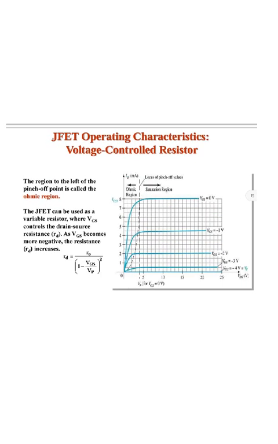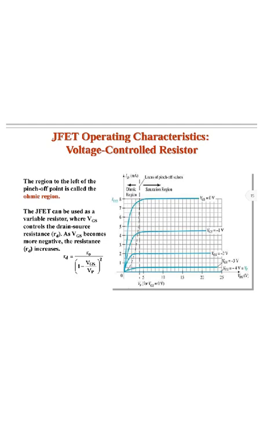JFET operation, voltage controlled resistor. The region to the left of the pinch-off point is called the ohmic region. A JFET can be used as a variable resistor where VGS controls the drain-source resistance. As VGS becomes more negative, the resistance RD increases.